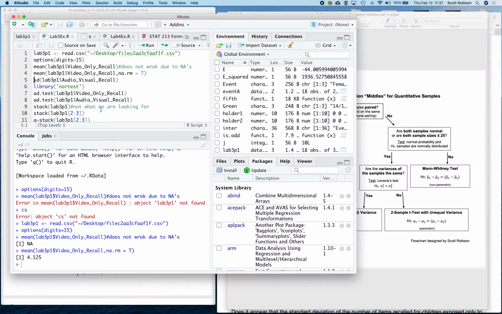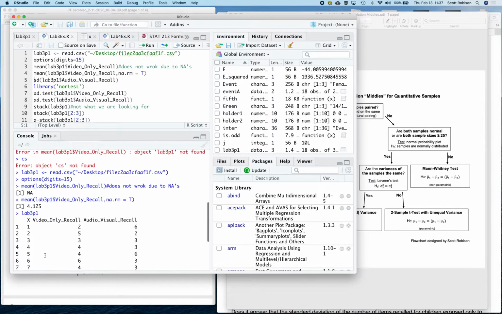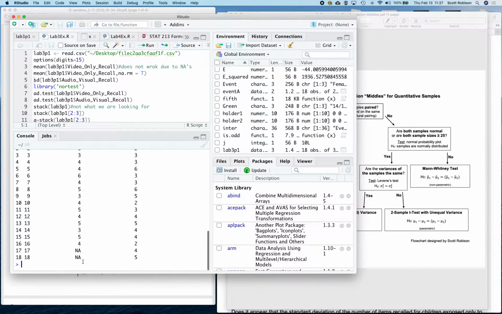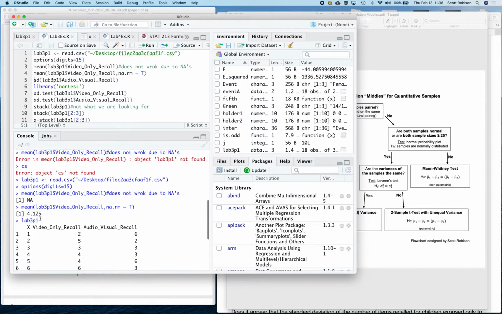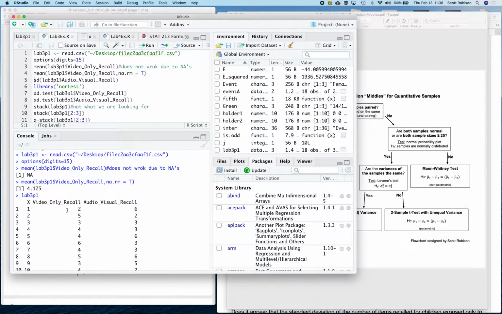When we have a look at what the data looks like here, the data could not possibly be paired because there's a different amount of samples in the one column than in the other. The other reason that it doesn't make sense to pair here is because there's no natural pairing.